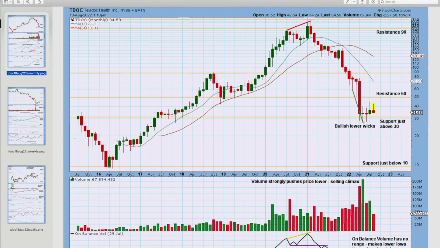Nothing in this analysis or any analysis of anyone ever is going to be certain. I think on balance of probability it's maybe more likely, about 60% likely, that there's a low in place, about 40% possible that there's going to be one more low. At the moment I'd look for support just above 30, below that really strong support just below 10.